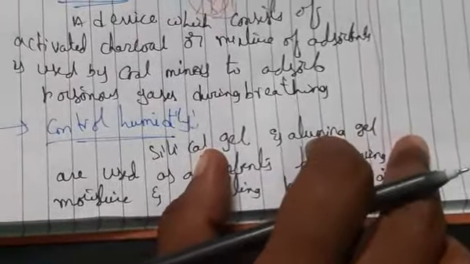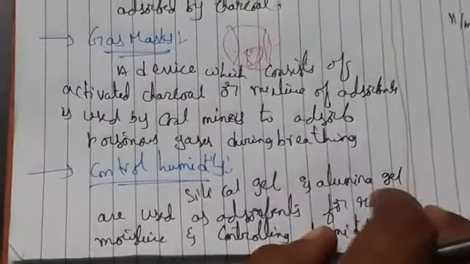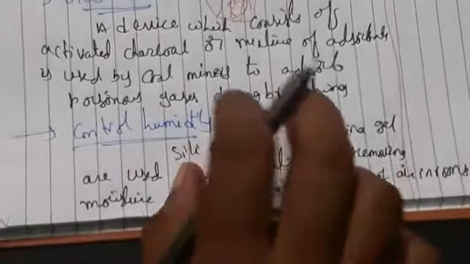We will be getting different temperatures. For example, today the temperature is 28 degrees, tomorrow it is 31 degrees. So what is happening? These two gels will control the humidity in the air. Okay. And the next application we can take is removal of coloring matter. Next, what is the next application?